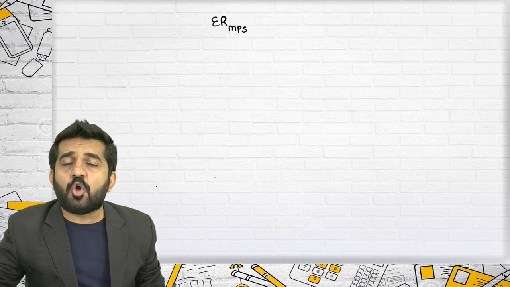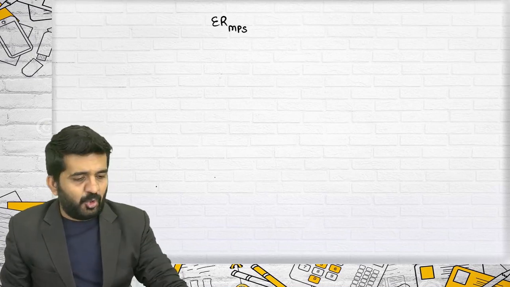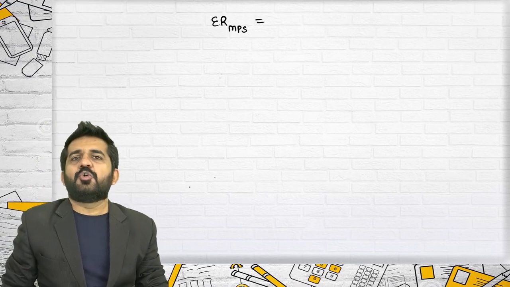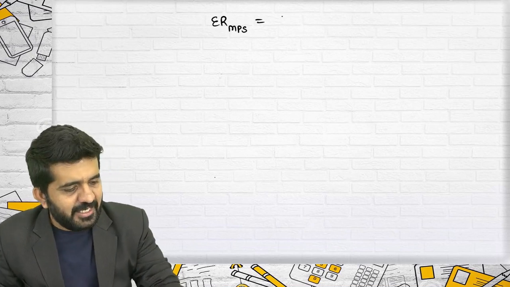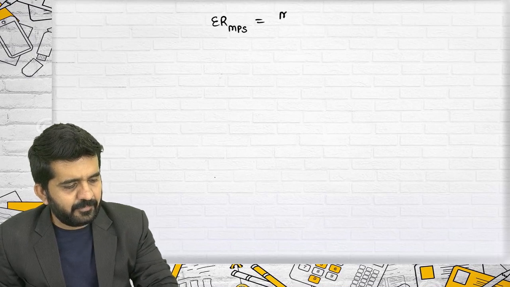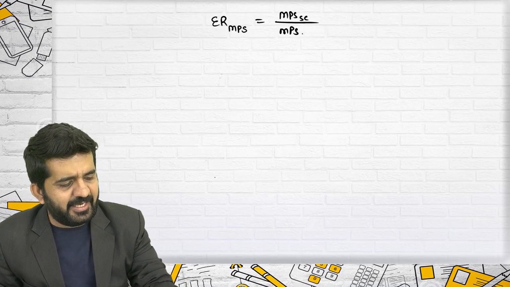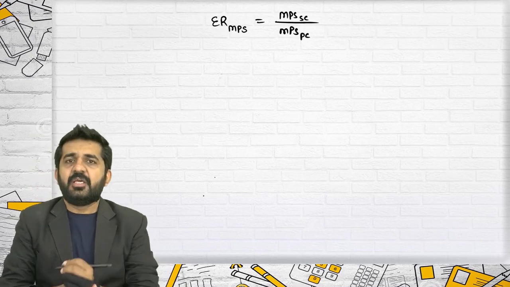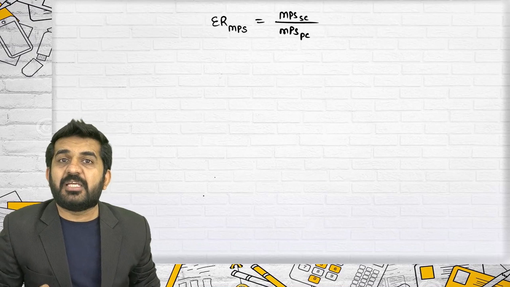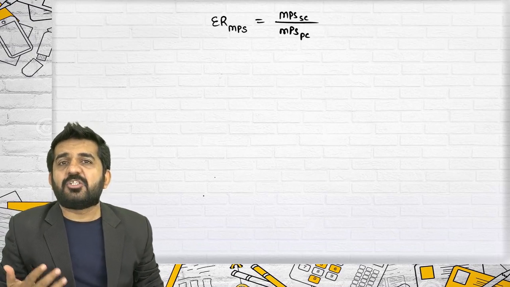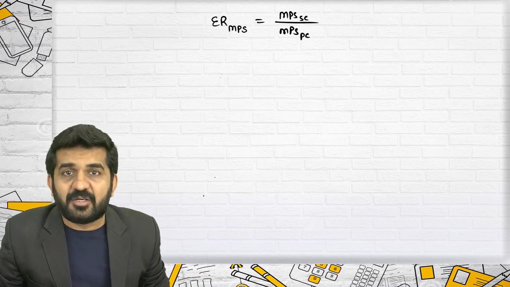Now if you watch all previous lectures, I have told you this: exchange ratio based upon MPS is nothing but MPS of selling company divided by MPS of purchasing company. That is the exchange ratio based upon MPS, or exchange ratio based upon market value.